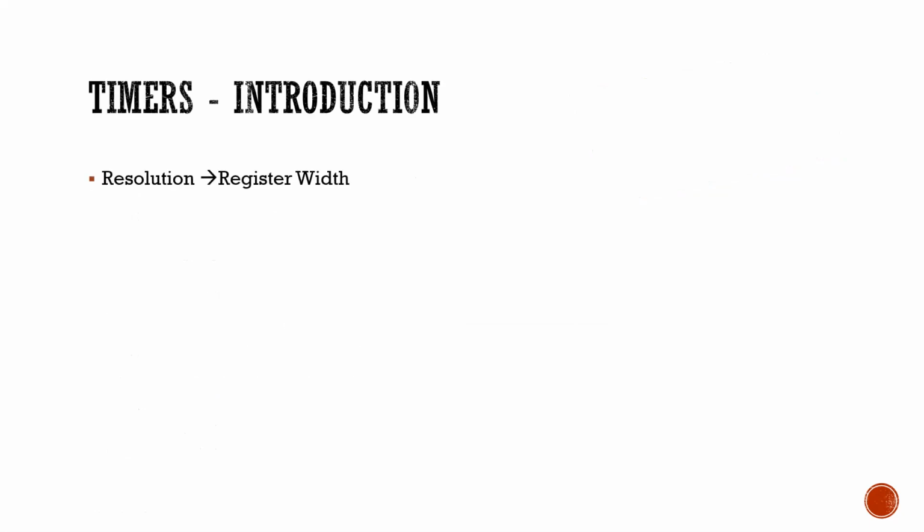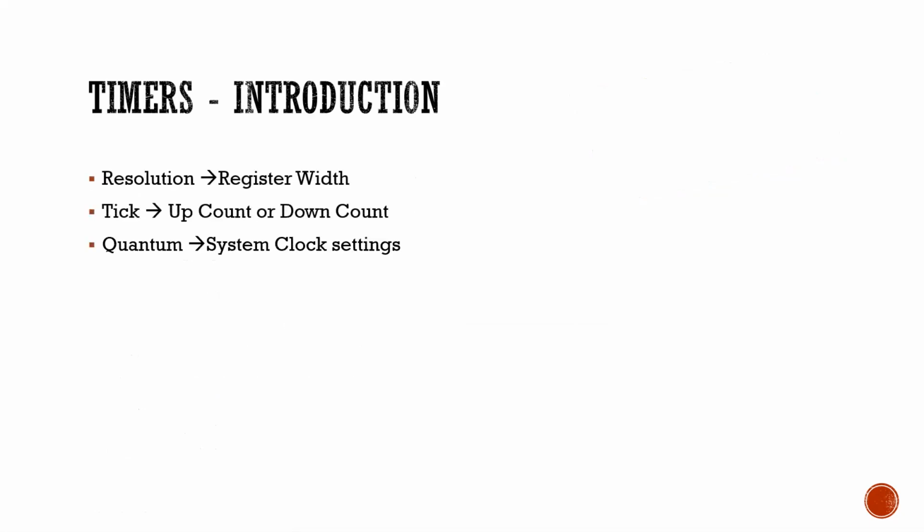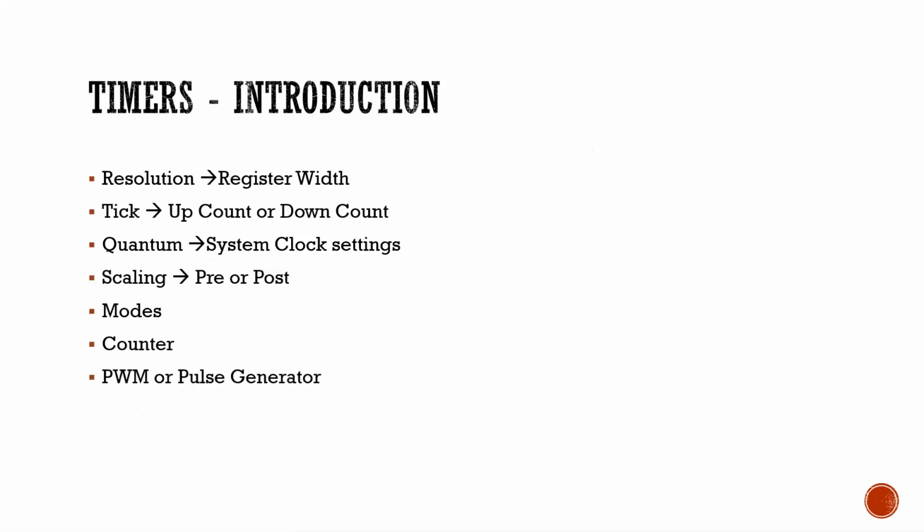Timers introduction. Resolution, tick, quantum, scaling, modes, counter, PWM, pulse generator, PWR, PP measurements. The resolution is the register width, the number of bits. Register width is 8 bits. Where tick, up count and down count. Since we have an 8-bit microcontroller, the tick is 8-bit. We use 0 to 255, which means 256 ticks are generated.